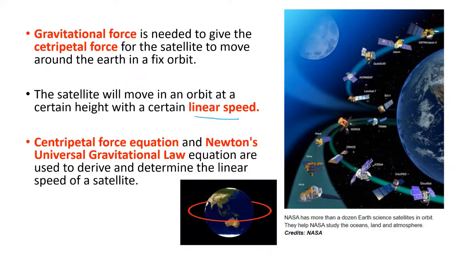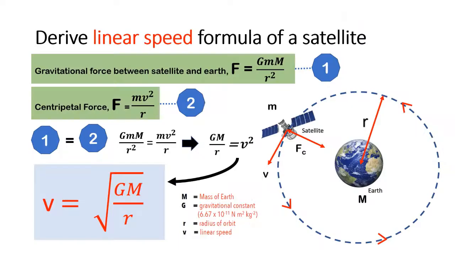The following steps can be followed to derive an expression for the orbital velocity of a satellite. As the satellite orbits Earth, the gravity provides the centripetal force. So, we're going to set the Newton's universal law of gravitation equal to centripetal force. And we have equation 1 equal equation 2. The mass m cancels, as well as an r. Then we have the equation GM over r equals v squared. To find the v, we square root the GM over r, where M is the mass of the Earth, G is the gravitational constant, and r is the radius of orbit.